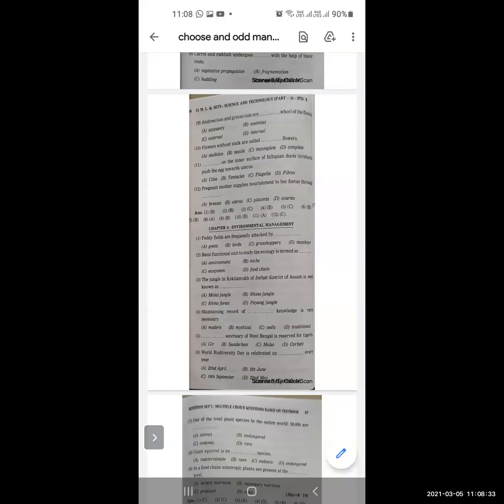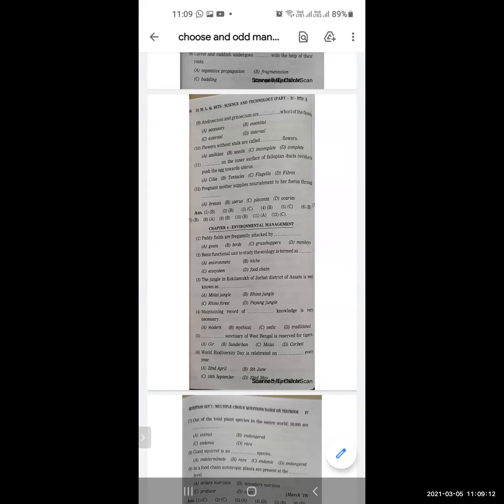Okay, now let's move to chapter 4, that is environmental management. Paddy fields are frequently attacked by dash: goats, birds, grasshoppers, monkeys. Here the correct option is grasshopper. Next one. Basic functional unit to study the ecology is termed as dash: environment, niche, ecosystem, food chain. Correct option is ecosystem.